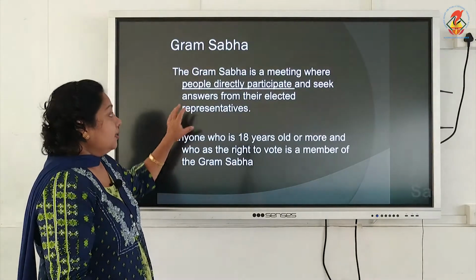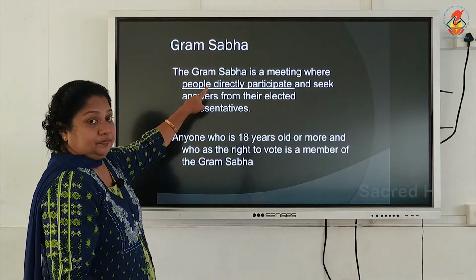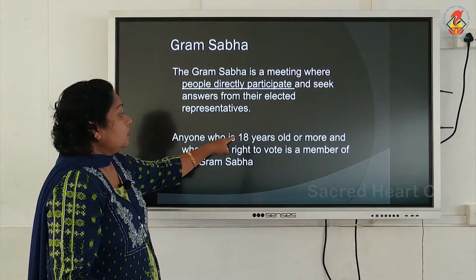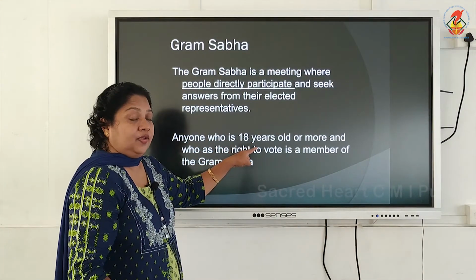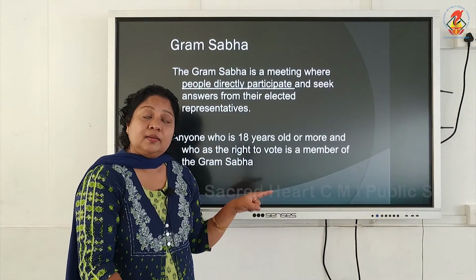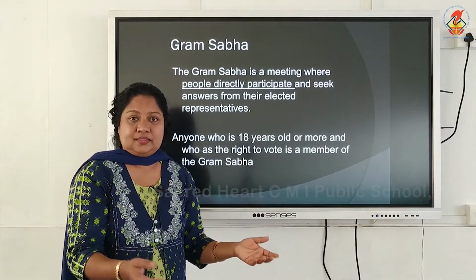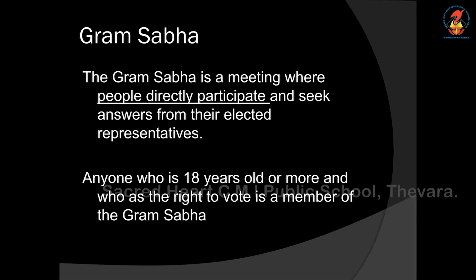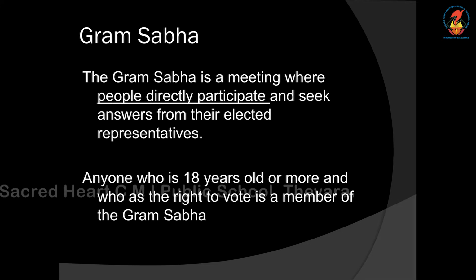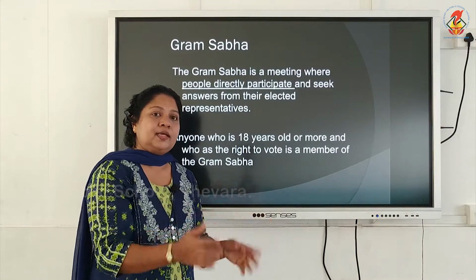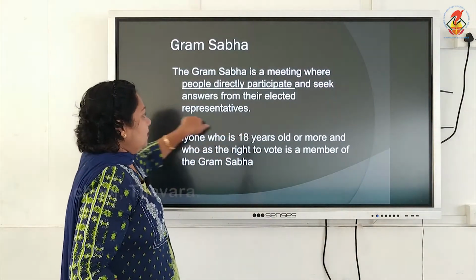And who all are these people? These people means those who have completed the age of 18. Those who have completed the age of 18 means all adult citizens. Okay. So, anyone who is 18 years or more and who has the right to vote is considered a member of Grama Sabha, which means all the adult citizens of the village are members of Grama Sabha.